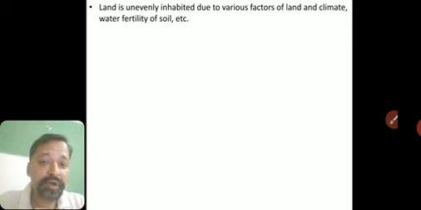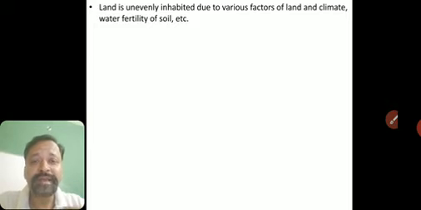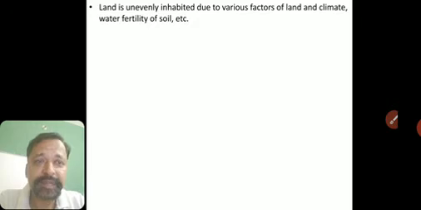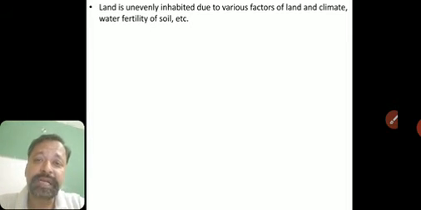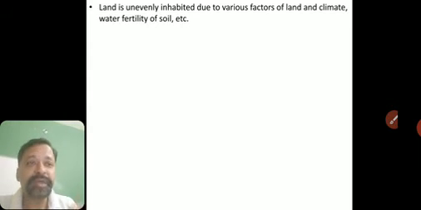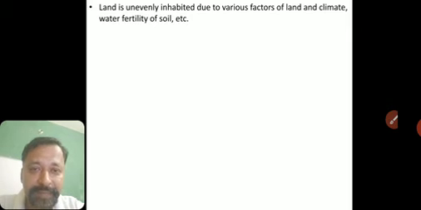Land climate, like if I talk about Arctic zone, it is totally covered with snow all the time. 365 days it will be totally covered with snow. There people cannot produce food grains. How would they survive then? And the climate is very cold in those places, so they cannot stay there. Water, fertility of soil. If the soil is not fertile, how could the people do agriculture? How could they grow food grains and how can they stay there? What will they have to eat? So because of all these factors like land, climate and water, fertility of soil, the land is unevenly inhabited.